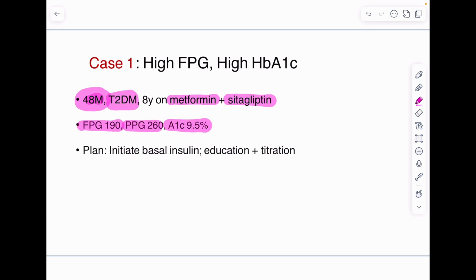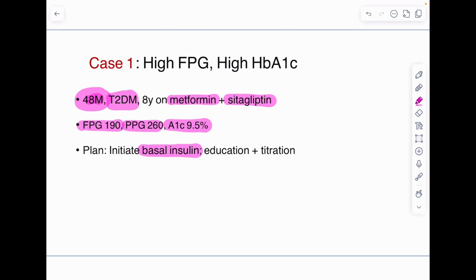We will initiate basal insulin first, and then we will monitor the patient. Once fasting plasma glucose comes down, PP also will come down. So we have to monitor the patient and see the response with the basal insulin, and if the patient is not getting control, then in the next step we can use basal plus regime, or we can convert it fully to basal bolus regime.